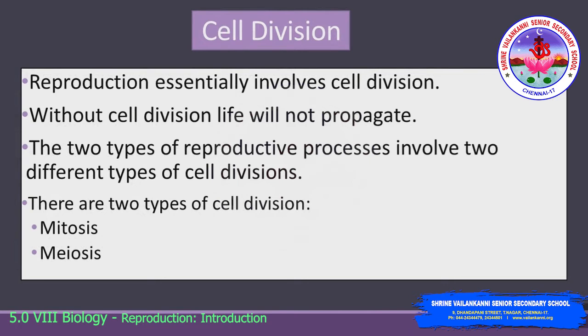For reproduction to take place, it essentially involves cell division. Without cell division, life will not propagate. The two types of reproductive processes involve two different types of cell division, which are mitosis and meiosis.